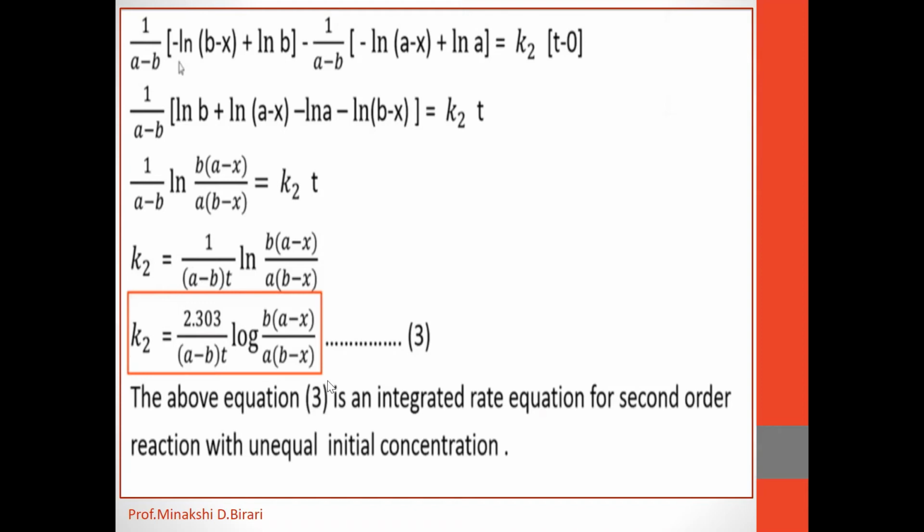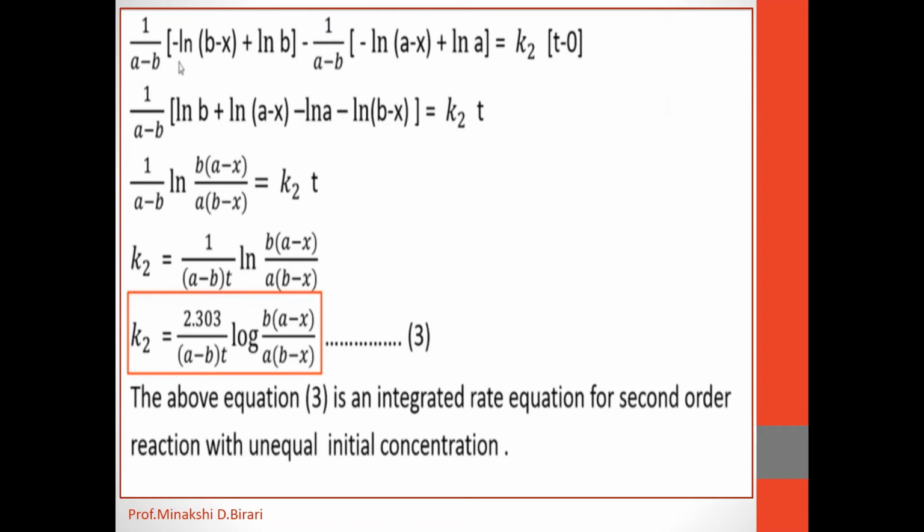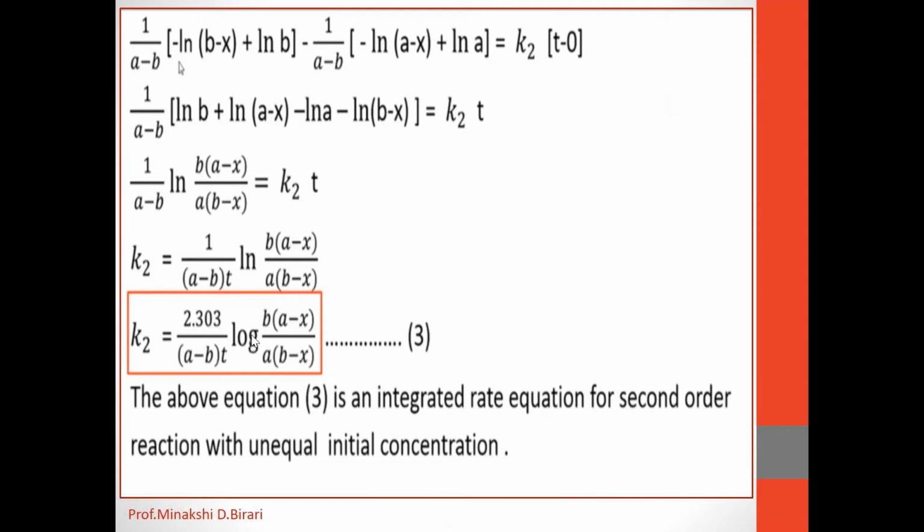That will be k2 is equal to 2.303 divided by b minus a into t in bracket log to the base 10 a into b minus x divided by b into a minus x.